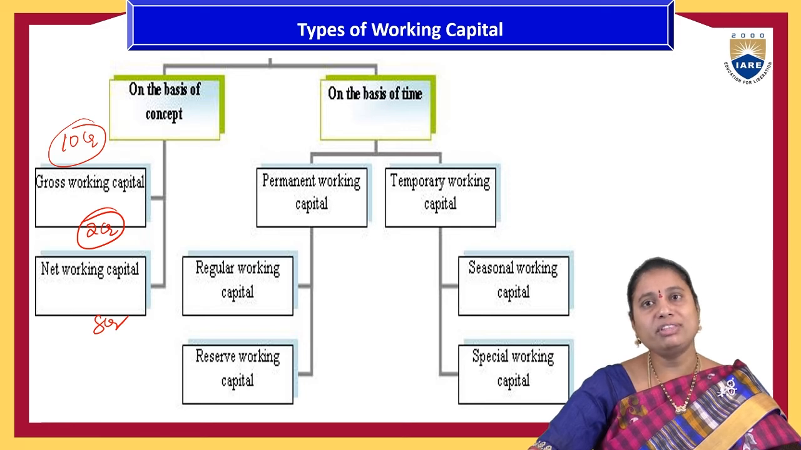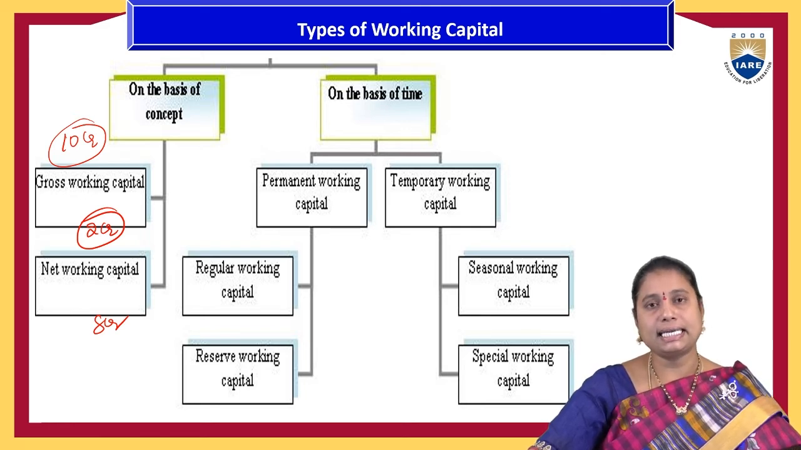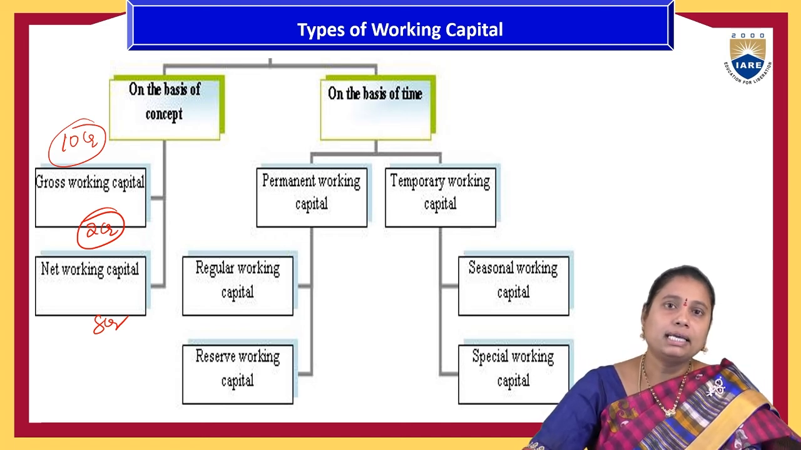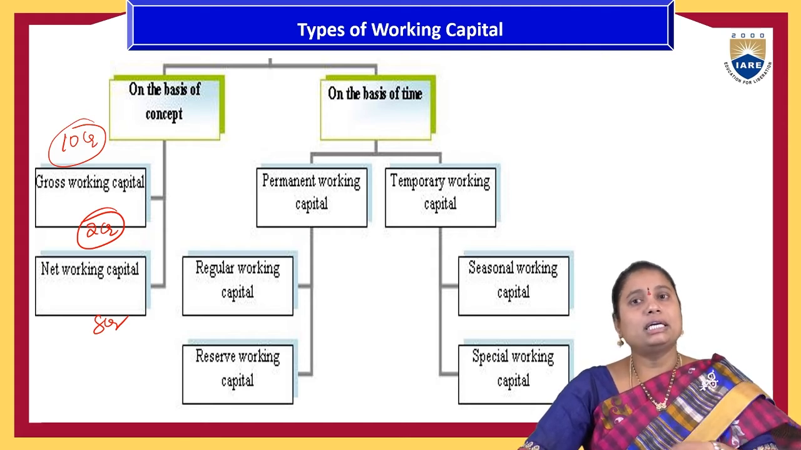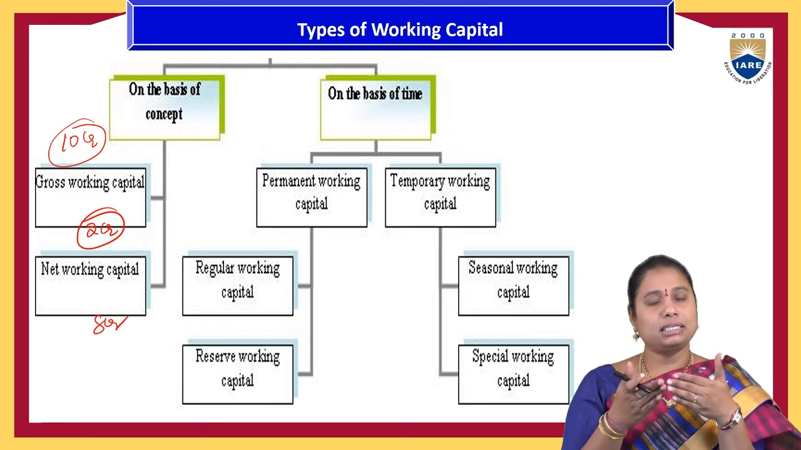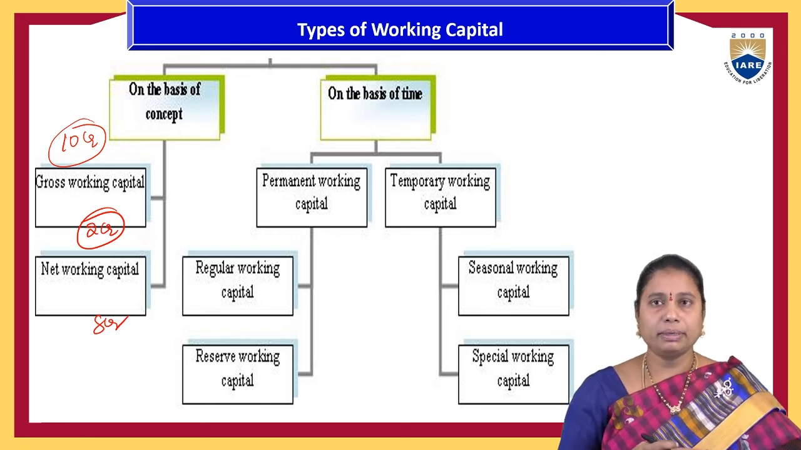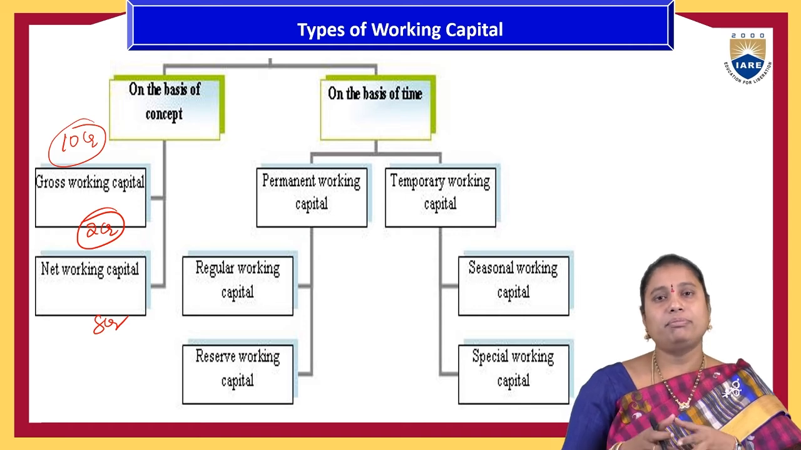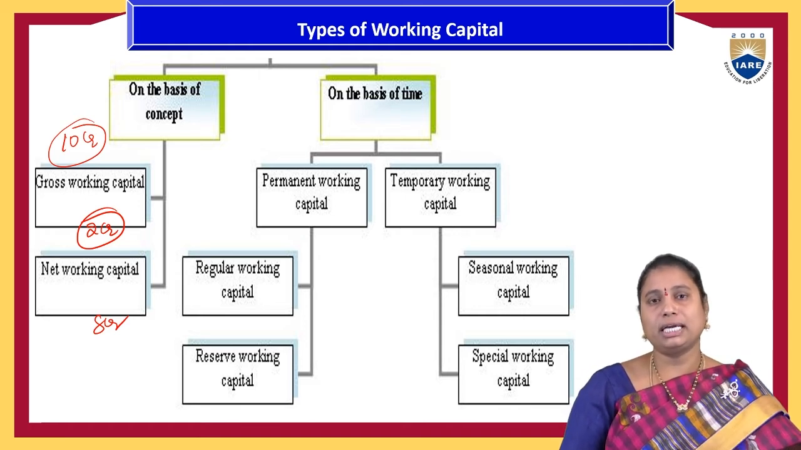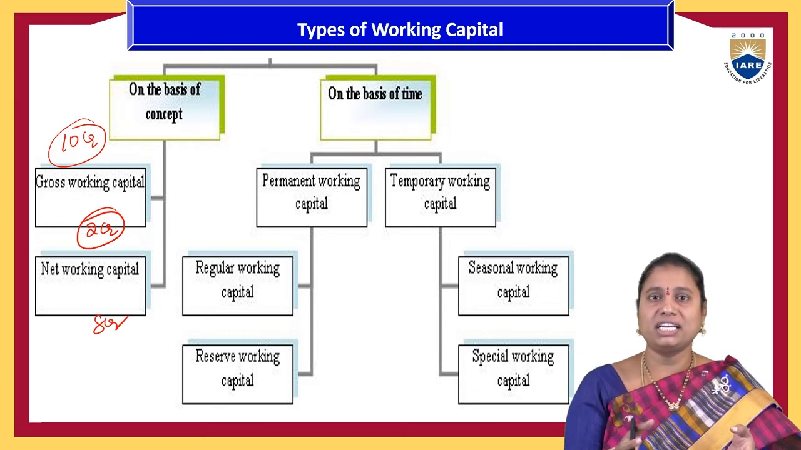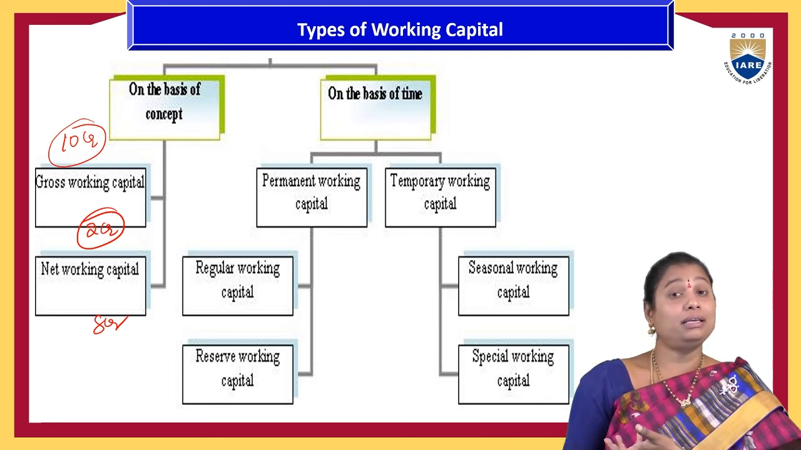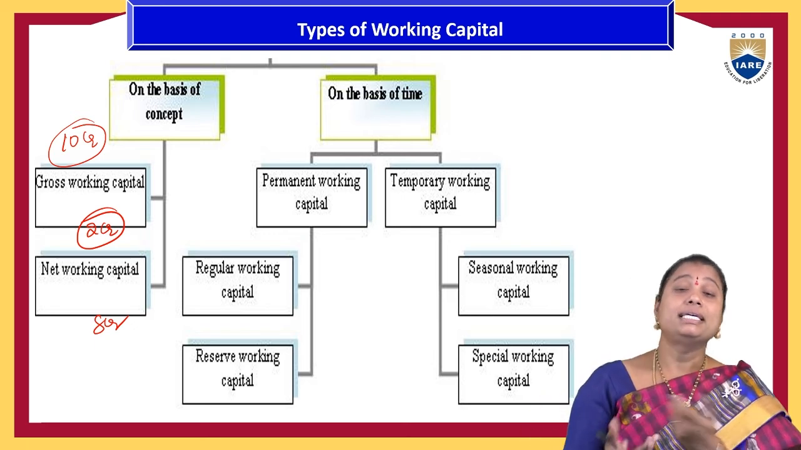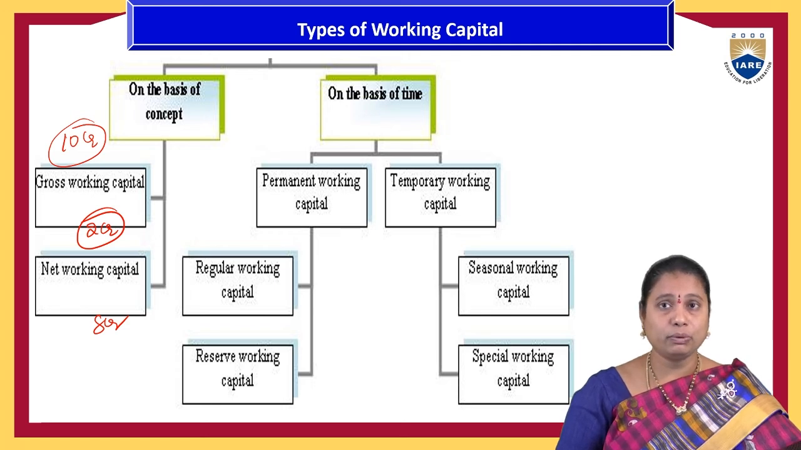But on the basis of the time period, it is categorized as permanent working capital or temporary working capital. The working capital which is spent regularly, where every year the expenditure is the same, is called permanent working capital. And if they have to spend in a financial year based on a season or special occasions, that amount will be spent, but in the next financial year this temporary working capital may or may not exist, or the purpose might change. That is called temporary working capital.